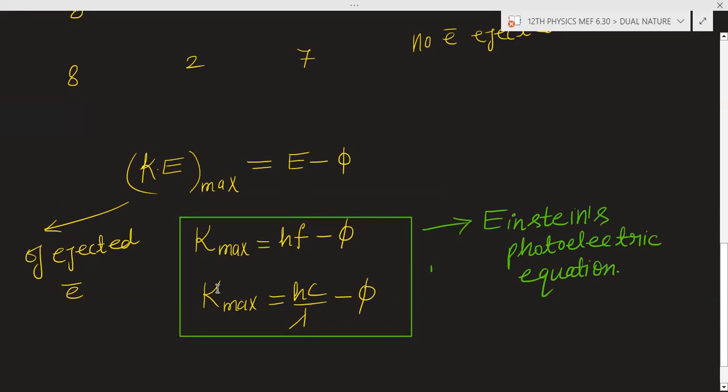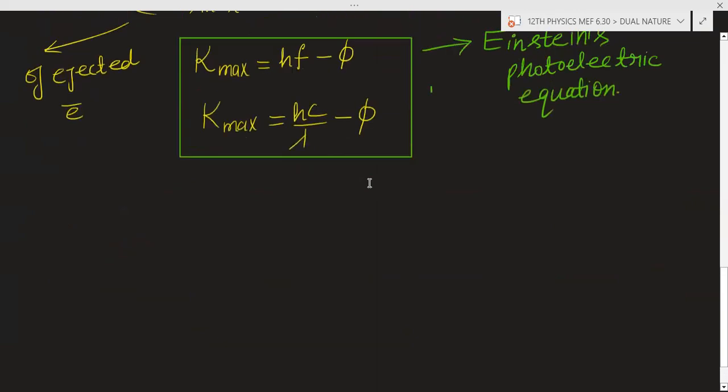Maximum kinetic energy of electron is equal to the energy of the photons minus the work function of the metal surface. Phi is the work function.